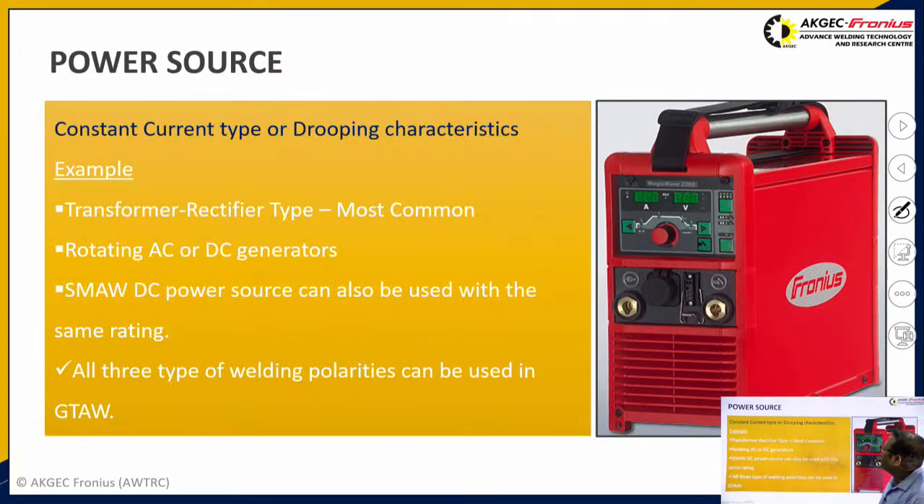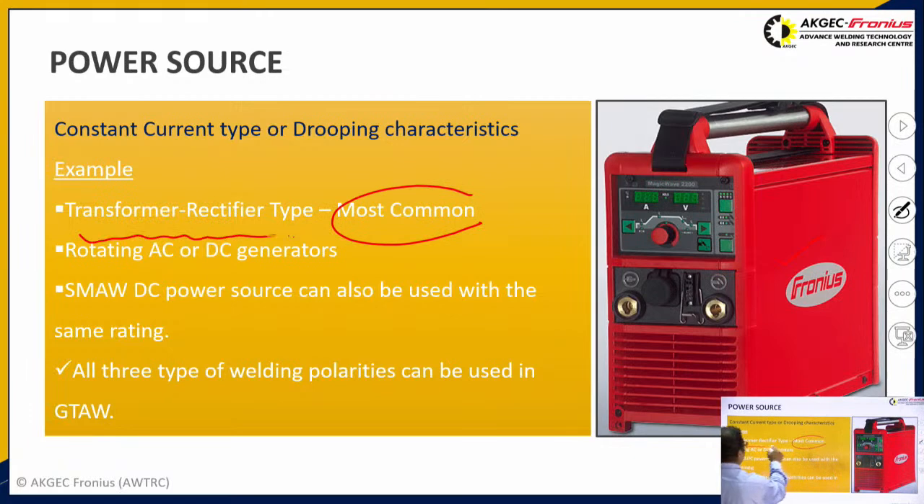So you can see that this is the power source. Generally the power source of gas tungsten arc welding is a constant current type, which is also known as a drooping type. This is made by the Fronius company, and the most common power source is the transformer cum rectifier type. The transformer converts high voltage into low voltage, and the rectifier converts AC into DC.